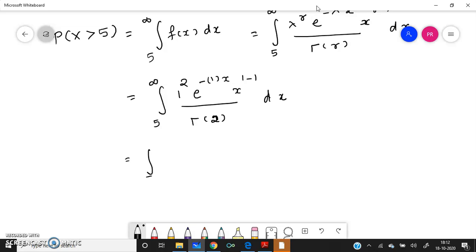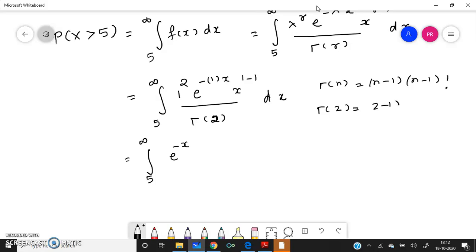1 square is 1, e to the power of minus x, x to the power of 0. Gamma of 2, what is my gamma of 2? In general, gamma of n equals n minus 1 factorial.